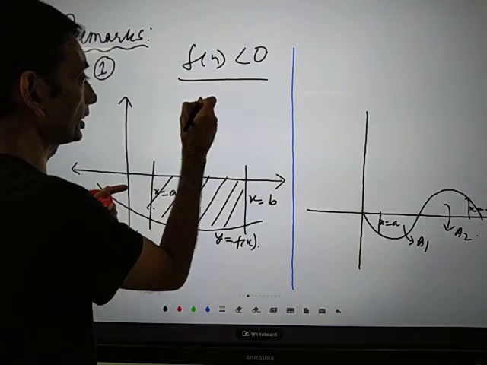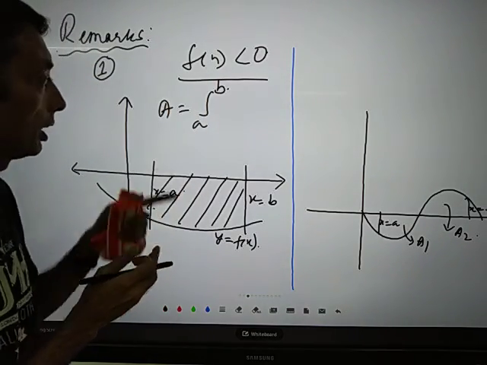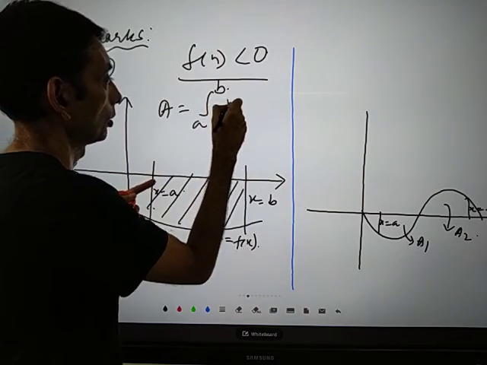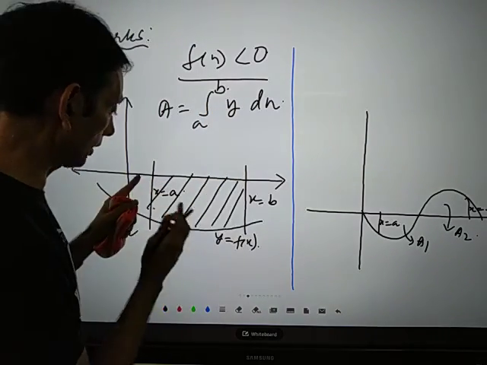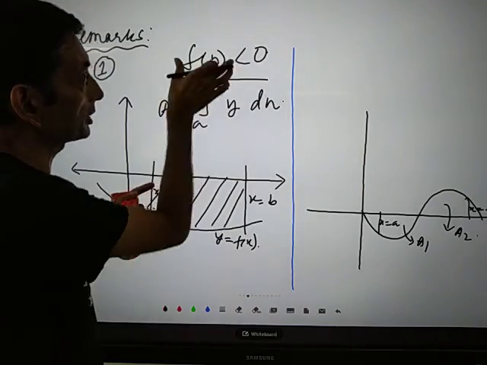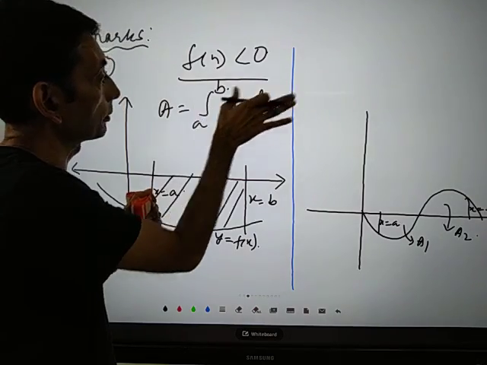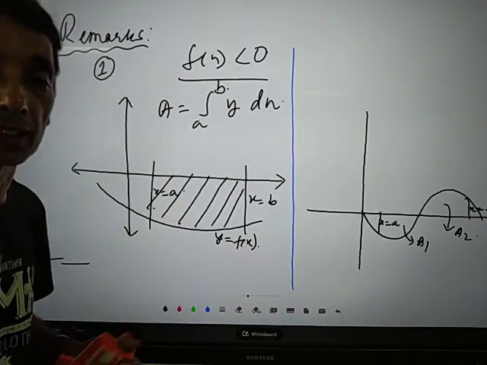So if we calculate this from a to b, we can use the same formula, integral from a to b of y dx. Now as we have seen, from a to b, y, that means f(x), will be negative. So this calculation will come out negative, obviously.